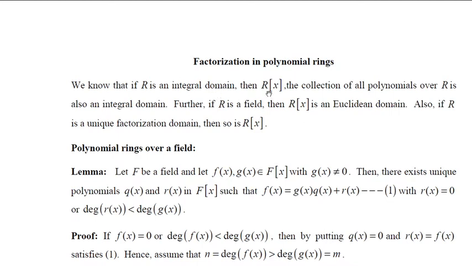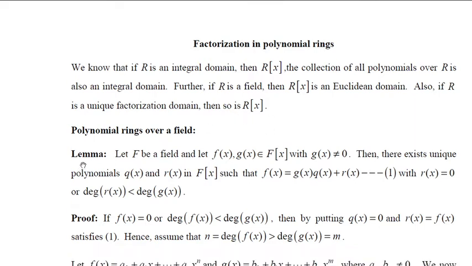And in fact, if R is a field, then R[x] is a Euclidean domain. Also, we know that if R is a UFD, then R[x] is also a UFD. Now, let us start with polynomial rings over a field. First, we are going to discuss a lemma.